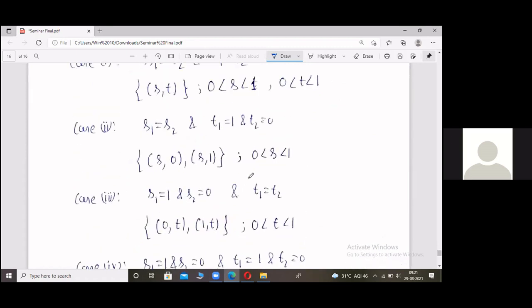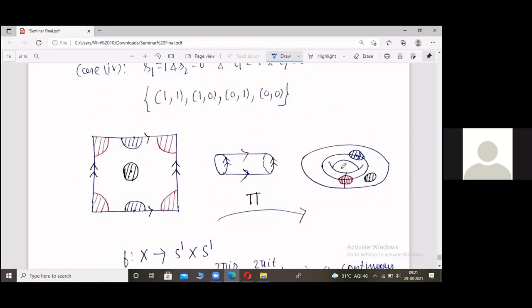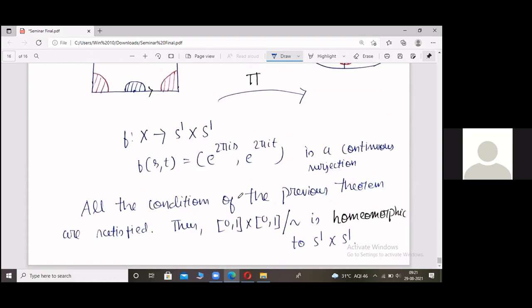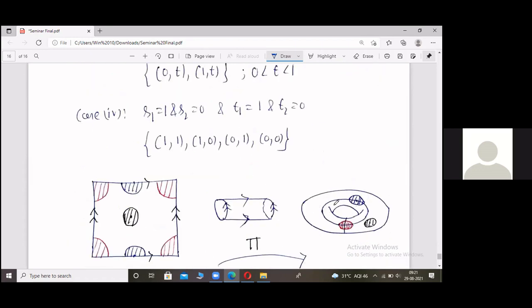Now this is exactly the equivalence relation using which we constructed this torus, the quotient space, in the first place. Therefore, f respects the equivalence relation using which we constructed the quotient space, and it satisfies all the conditions of the previous theorem. Hence, we see that 0, 1 cross 0, 1 mod tilde is homeomorphic to S1 cross S1. That is, topologically, this S1 cross S1 and this torus, or the donut, are the same.